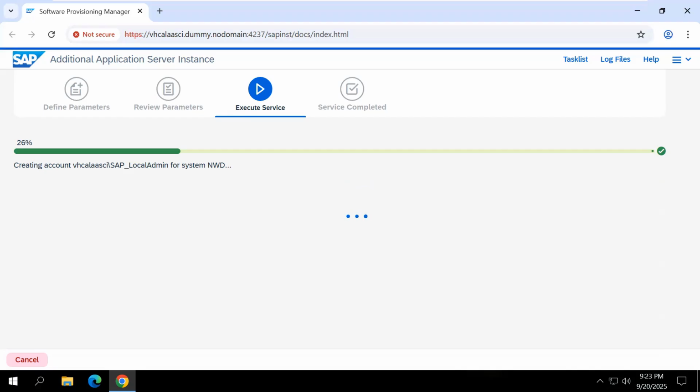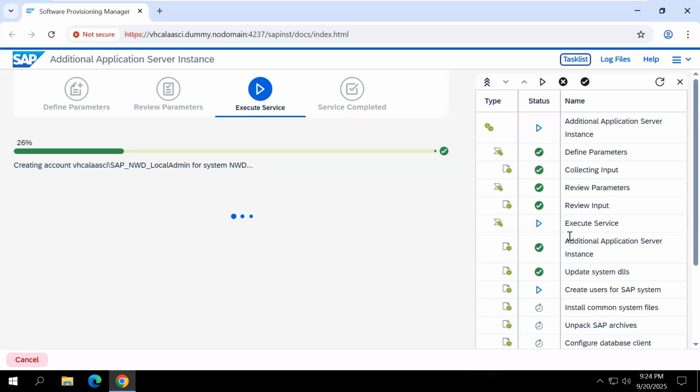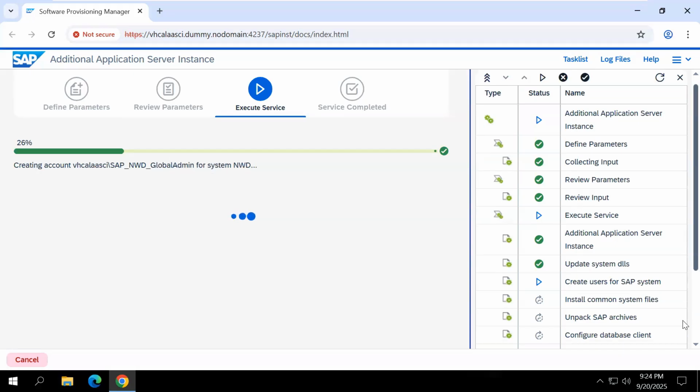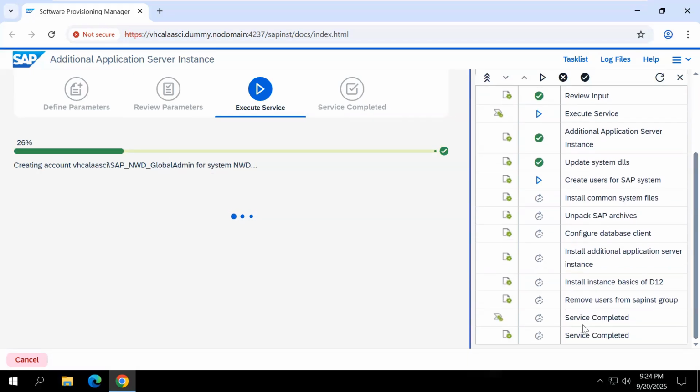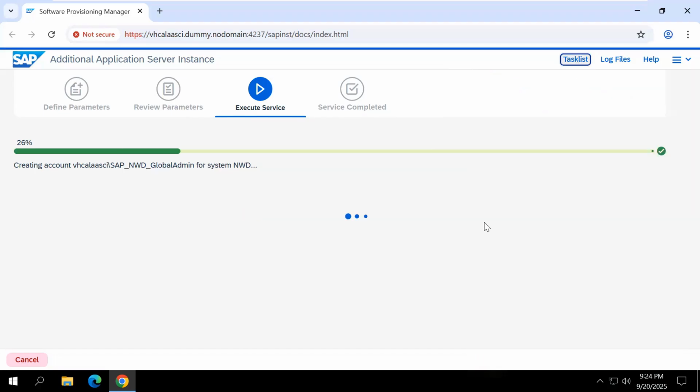It will complete fast. Within 10 minutes, we get the success message. We want to wait. The additional application server instance will install quickly. Here you get the task list also, showing which task is running. In the execution service, now this one is running. It will complete fast. We want to wait. This screen, going from 0 to 100%, is called the installation progress screen. While this progress is running, do not restart or shut down the system. We want to wait; within 5 minutes the installation will be completed.